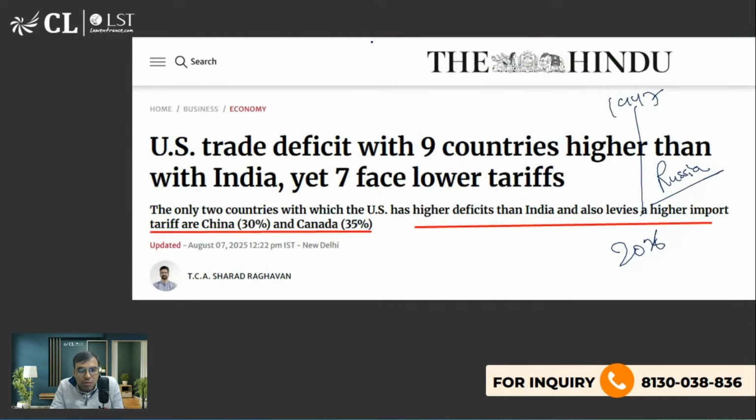ठीक है. So one of the reasons when Donald Trump came to power, he said, I'm not happy with the trade deficit with China and India. Why are we exporting less to India and China? We should be exporting more. Okay. So that's why America, like Donald Trump, started putting pressure.